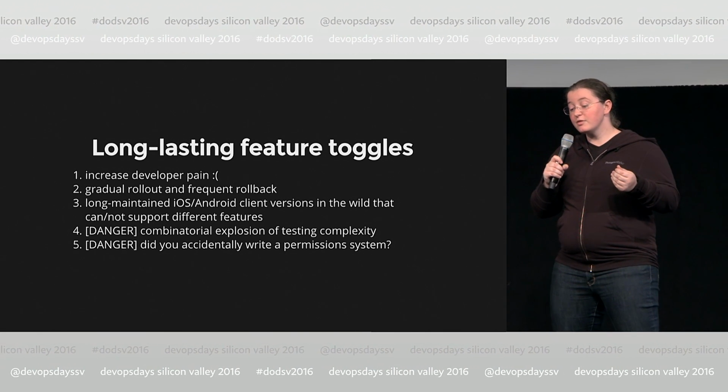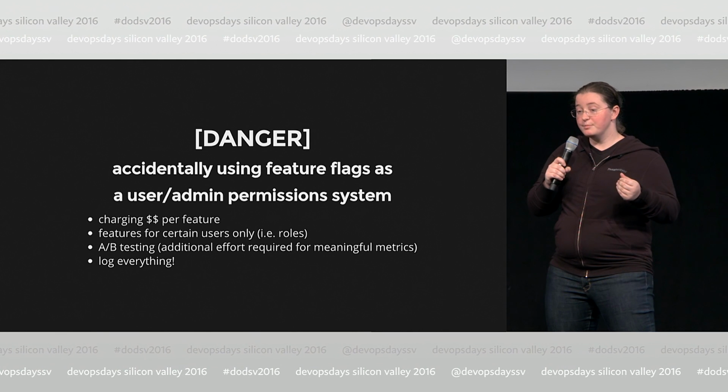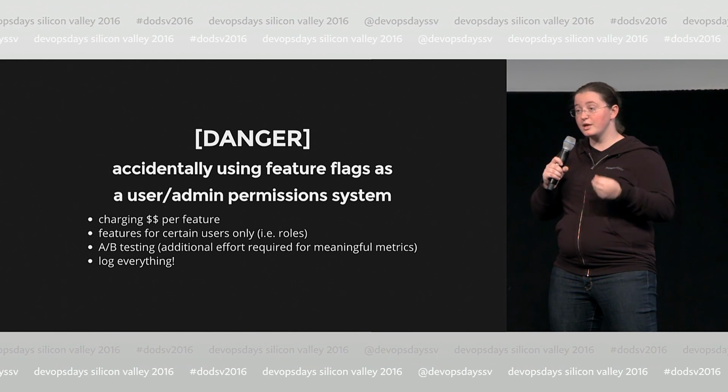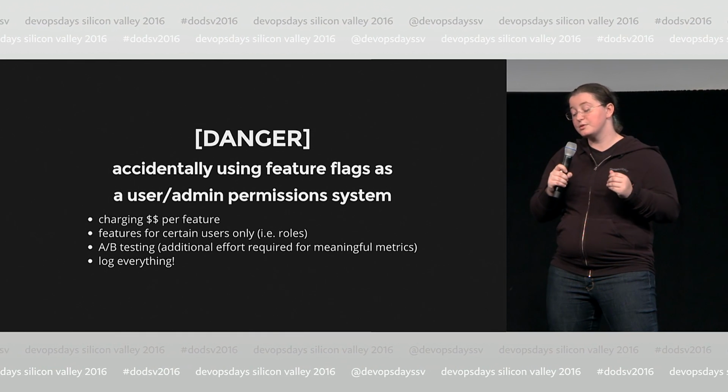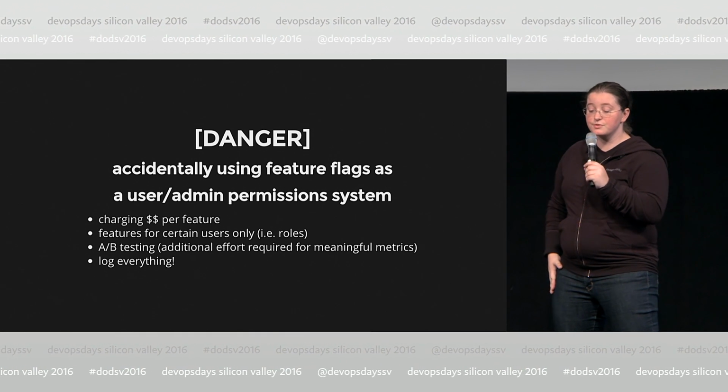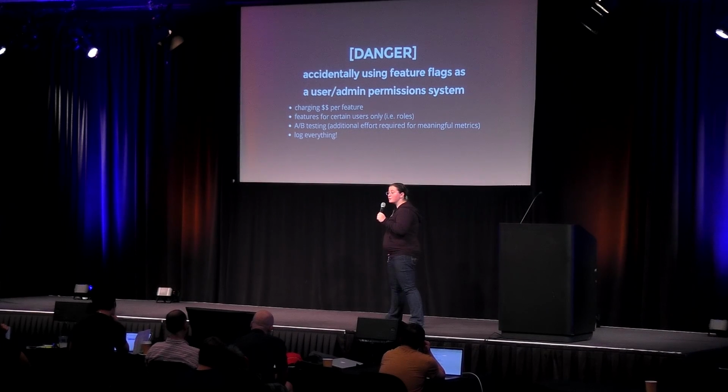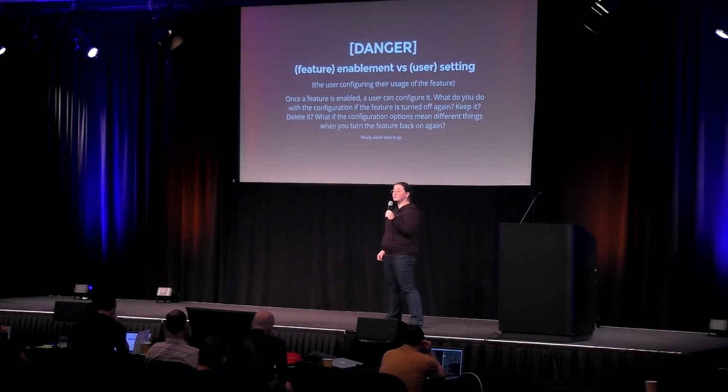You may accidentally write a permissions system. Because a feature controls who can use a thing. That looks a lot like permissions. If you accidentally do that, you notice you are charging money per feature. You have features for certain users. I don't know what to tell you other than that you have conflated your concerns and you might need to refactor your features, which you should put under a feature toggle.